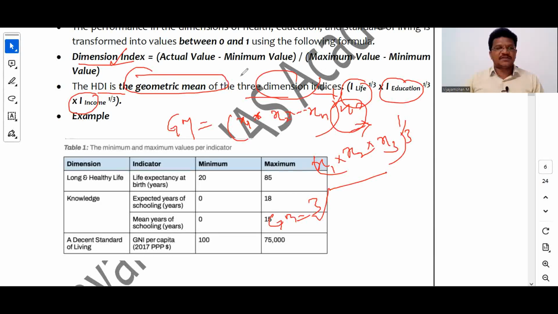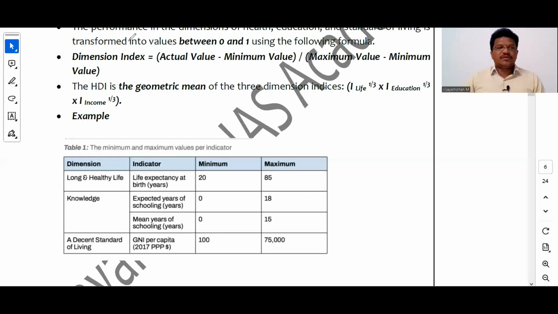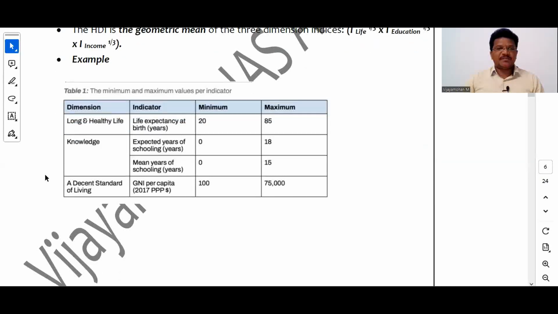This is not that much significance. Okay, then you will be having doubt about what the minimum and maximum values are.